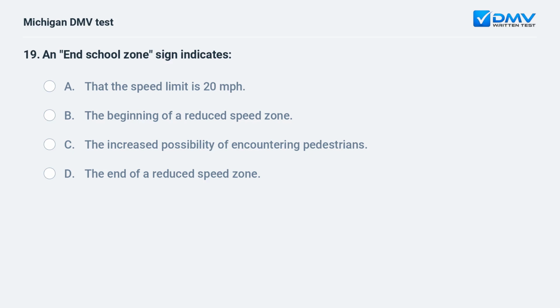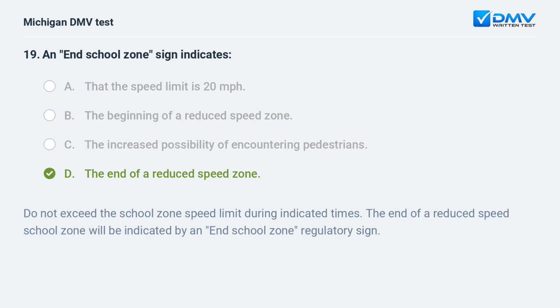An end school zone sign indicates: A. That the speed limit is 20 miles per hour. B. The beginning of a reduced speed zone. C. The increased possibility of encountering pedestrians. D. The end of a reduced speed zone. D. The end of a reduced speed zone. Do not exceed the school zone speed limit during indicated times. The end of a reduced speed school zone will be indicated by an end school zone regulatory sign.